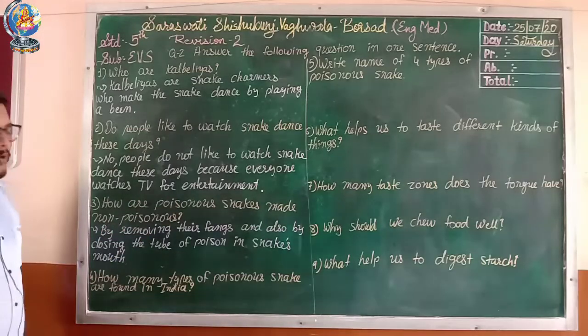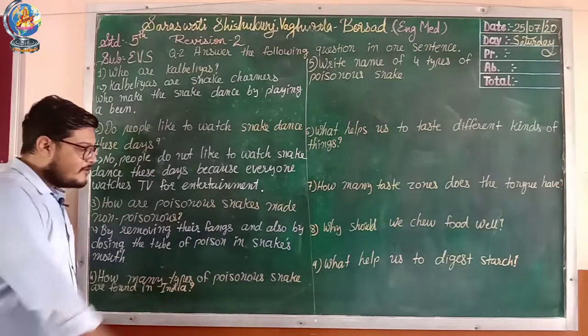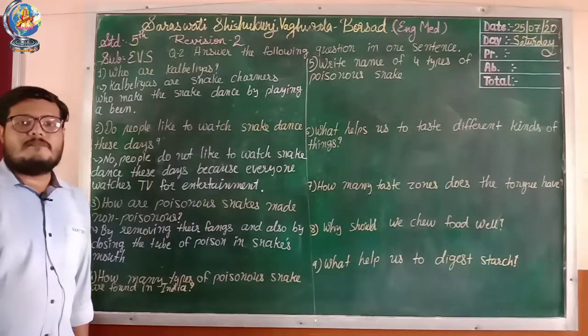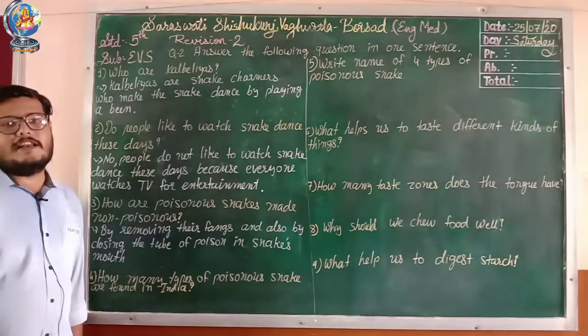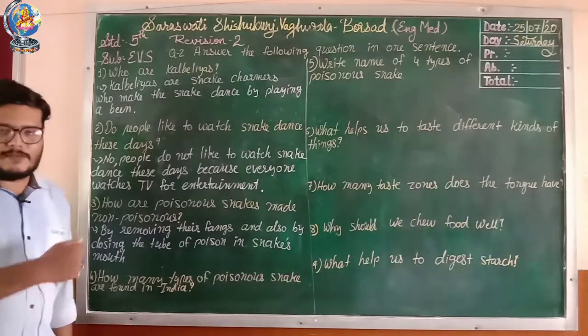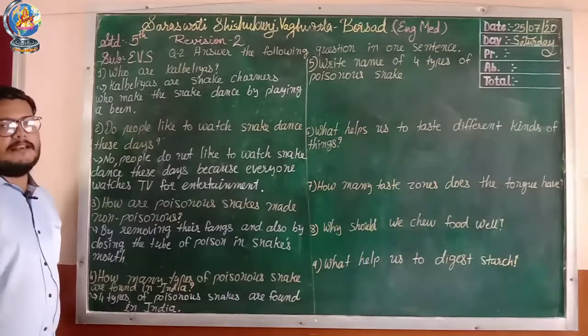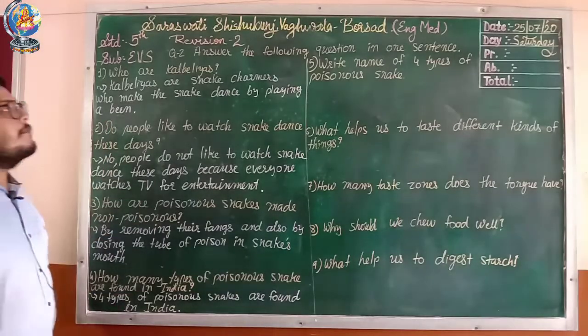Do you understand? There are teeth which has poison, and poison tube is connected with that teeth. So by taking that teeth out, by removing the teeth and by closing the tube of poison, we can make poisonous snakes non-poisonous. Now see here, how many types of poisonous snakes are found in India? So there are 4 types of poisonous snakes which are found in India. How many? 4 types of snakes, right? So let's write answer. 4 types of poisonous snakes found in India, right? Okay, let's go for number 5.